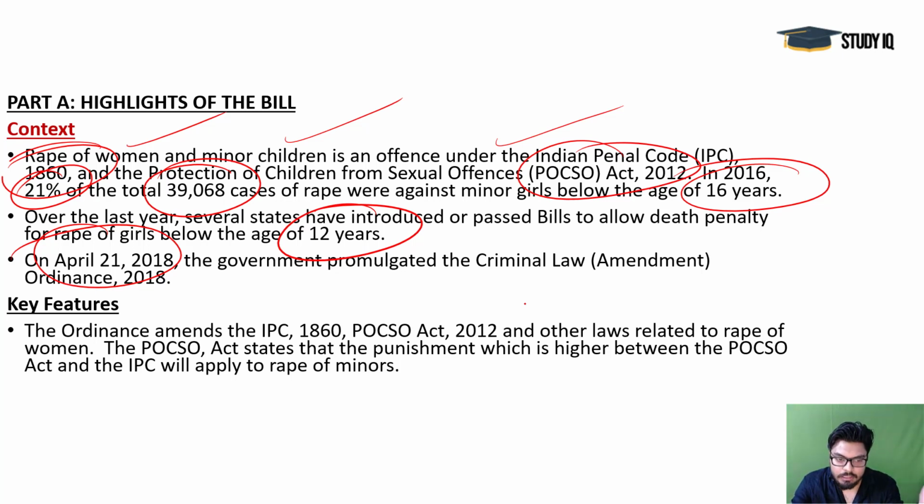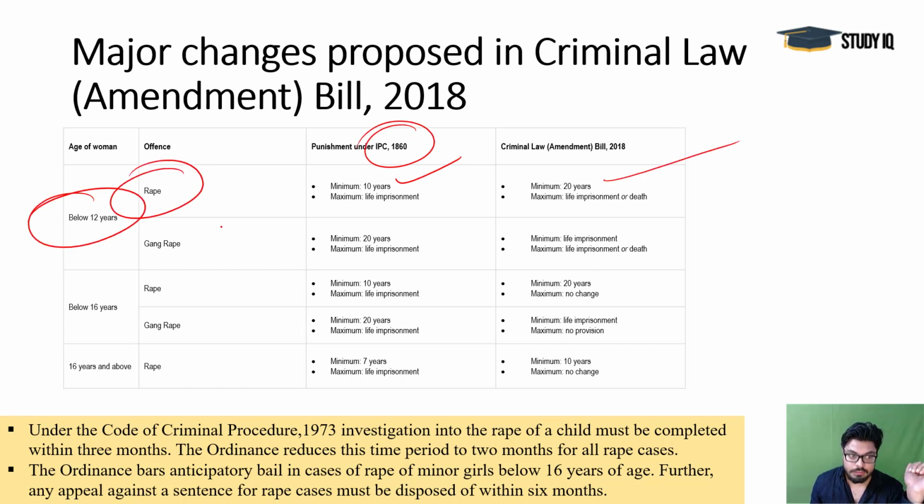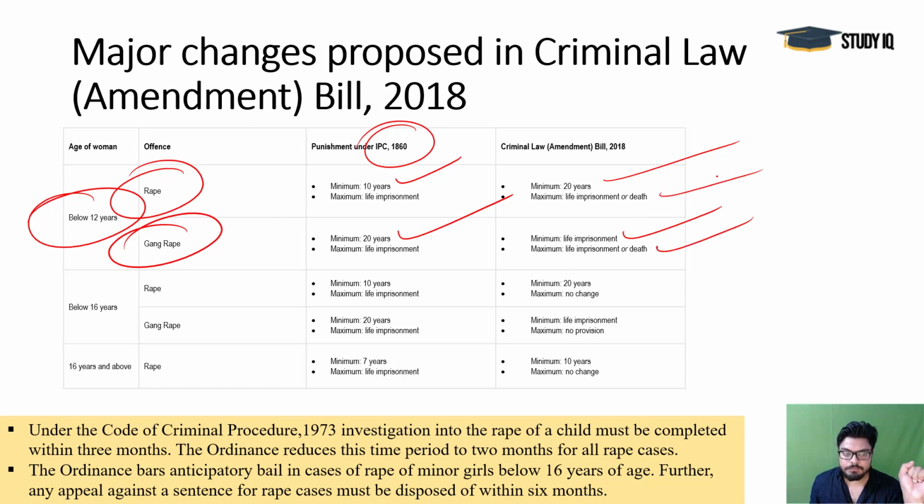If it is higher punishment in the IPC, then that would be applicable, or if it is higher in the POCSO Act, then that would be applicable on the culprit. And here you can see the changes. It used to be minimum 10 years in IPC 1860. Now it is 20 years for the rape of below 12 years girls. Gang rape of below 12 year girls, the minimum used to be 20 years. Now minimum life imprisonment and maximum death in both the cases.